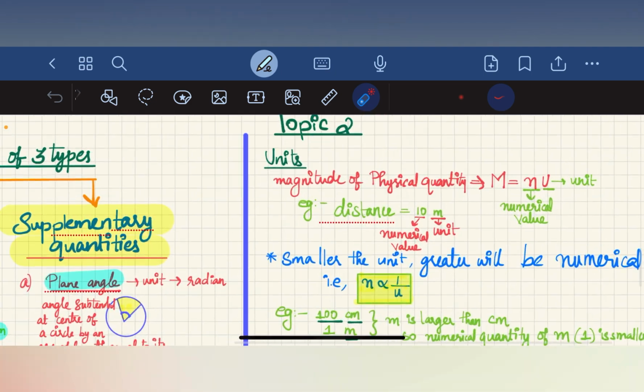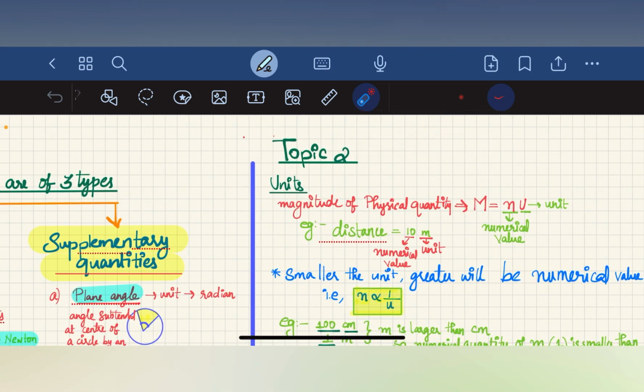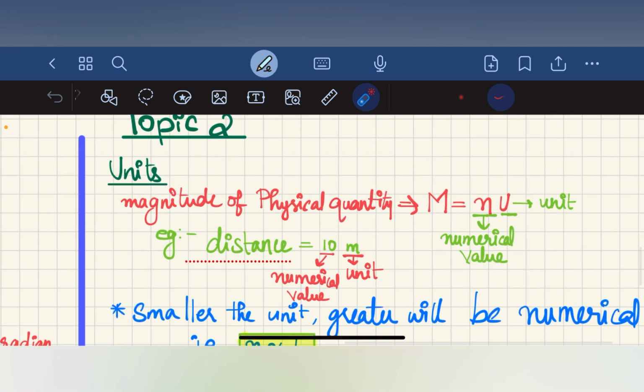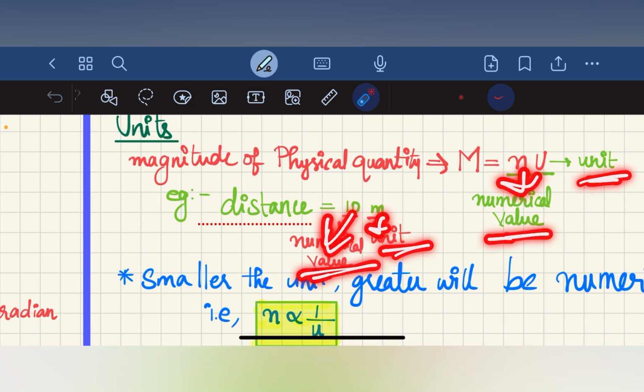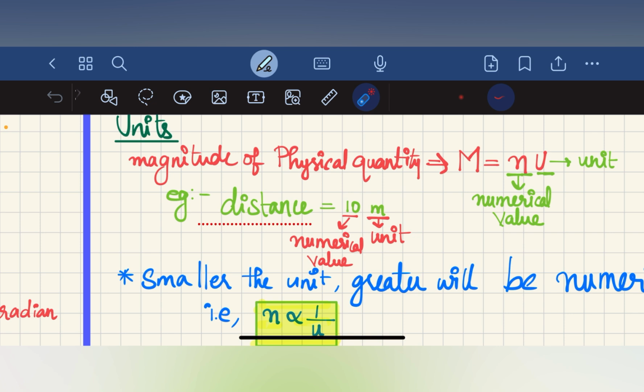Then we are dealing with topic 2, which is units. What is a unit? The magnitude of a physical quantity can be represented as m = nu, where n is the numerical value and u is the unit of that quantity. For example, distance can be represented as 10 meter. Here 10 is the numerical value and meter is the unit, that is, 10 meter equals nu.